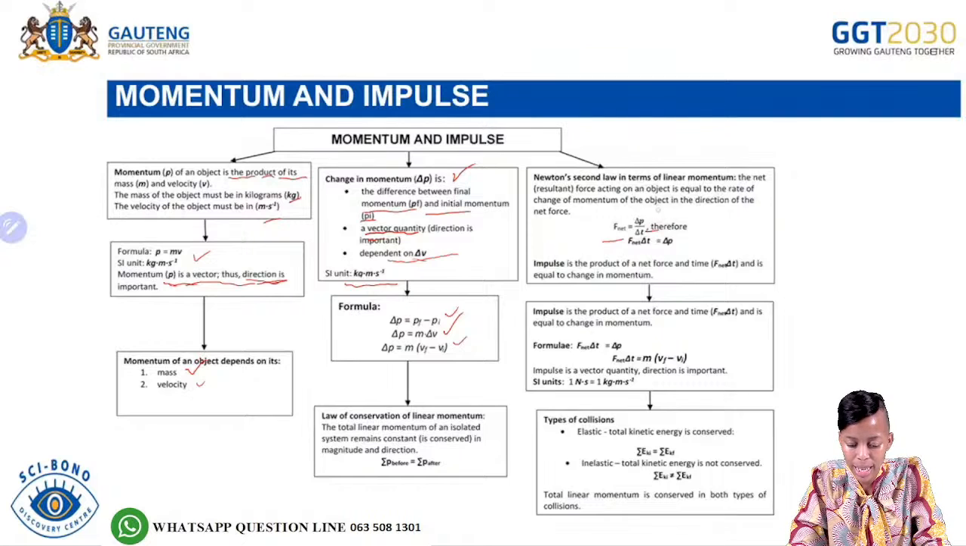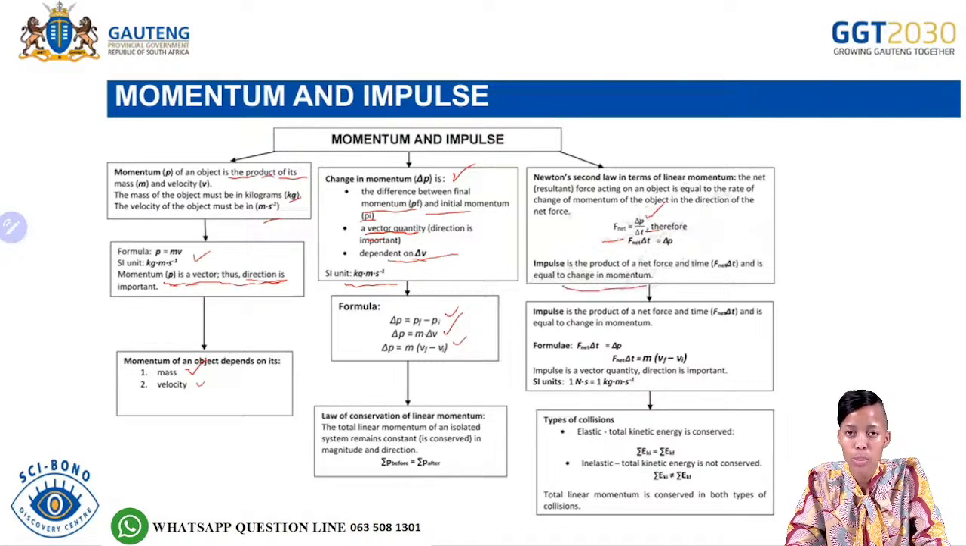Of the change. There's the change of momentum on top of the formula, then of the object in the direction of the what? Of the net force. And then we also spoke about impulse. It says impulse is the product of the net force and the time and is equal to the change in what? Is equal to the change in momentum.